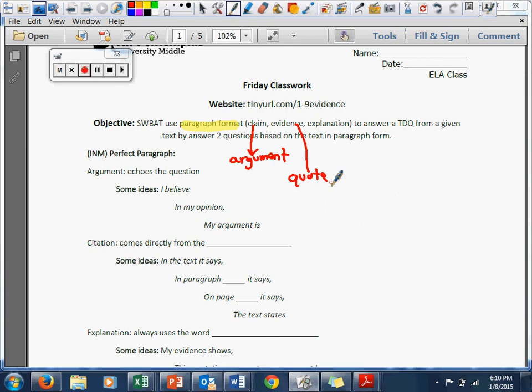And for TDQ, that means text dependent. So it's based off whatever text we're reading. So our news article. So go write article or a book. And so you'll read something, you'll be asked a question about it, and then in order to answer it, you're going to have to look back at that text and use evidence from it.